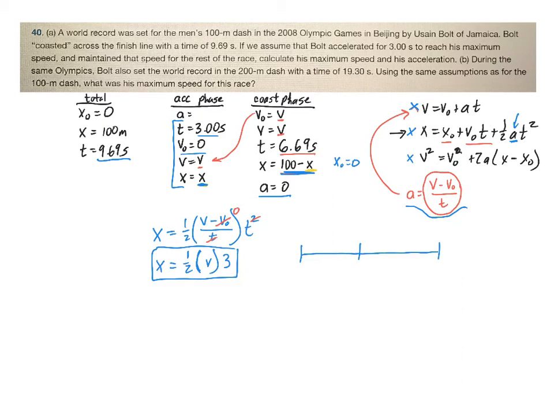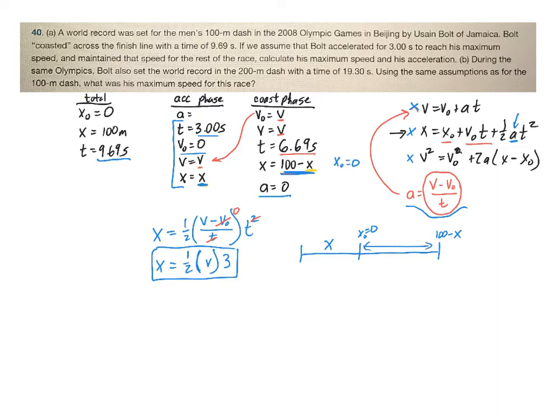Now for that coasting, this is x naught, and then my final position is 100 minus whatever that x was, because that x is the distance that he's not having to travel here. So I'm going to say that this x naught is 0, and that's going to allow me to say that this then is 100 minus x.